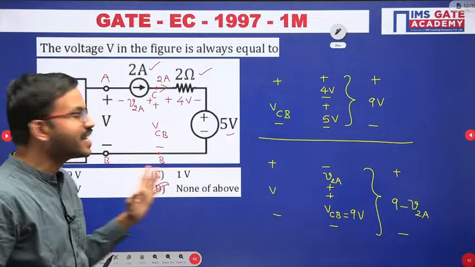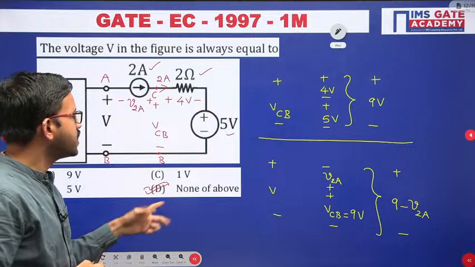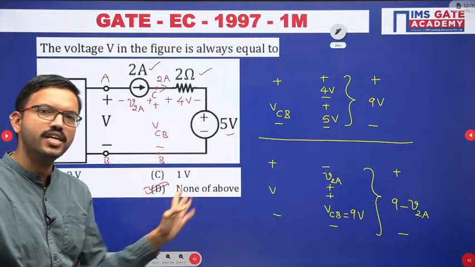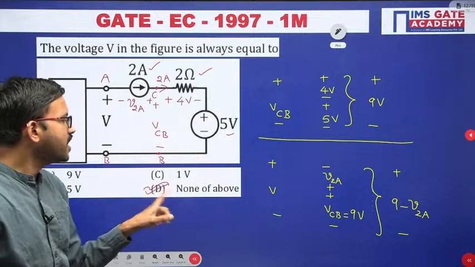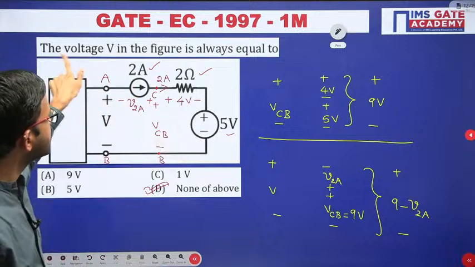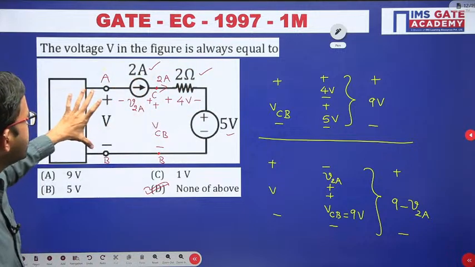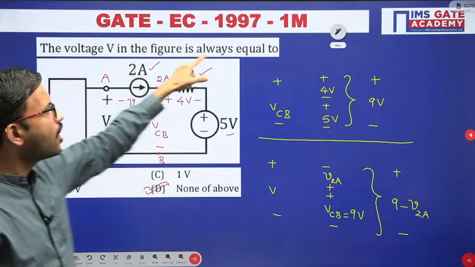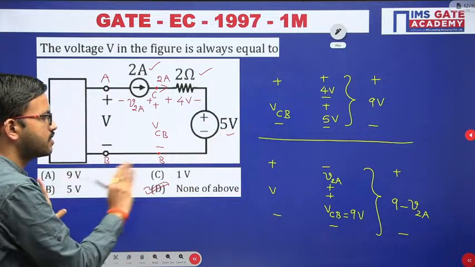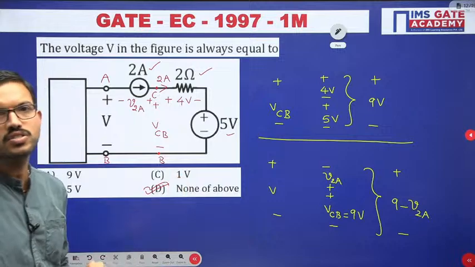In this case, data is insufficient. If they mention in one of the choices that data is insufficient, we can choose that one. But instead of that, they have given none of the above, so accordingly we can choose. Because in this question, strictly they have mentioned the voltage across A and B terminals is always equal to something, so we cannot comment exactly which value. That is the reason we have to choose appropriately.